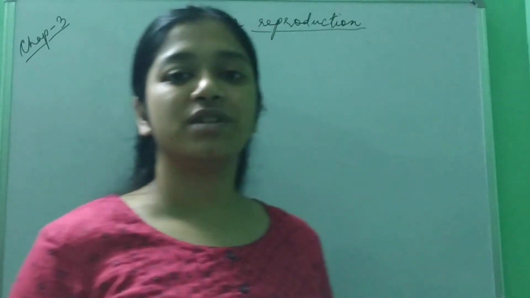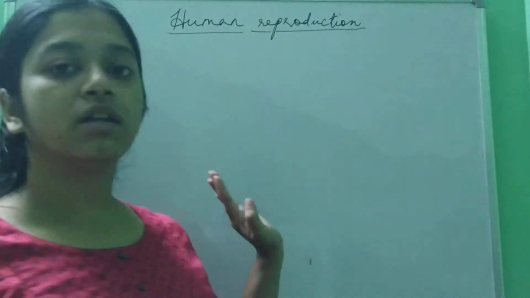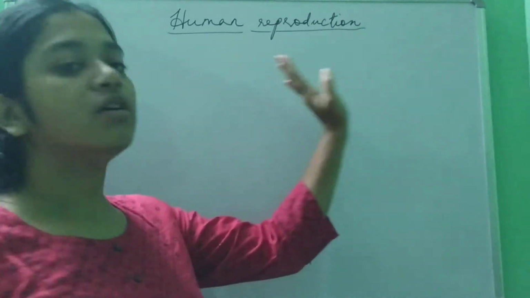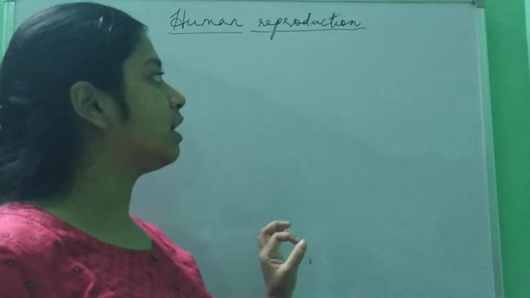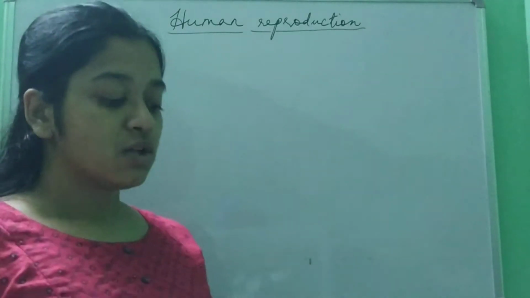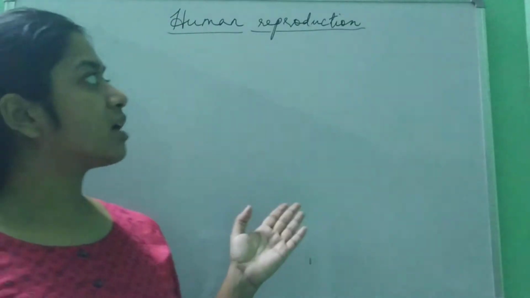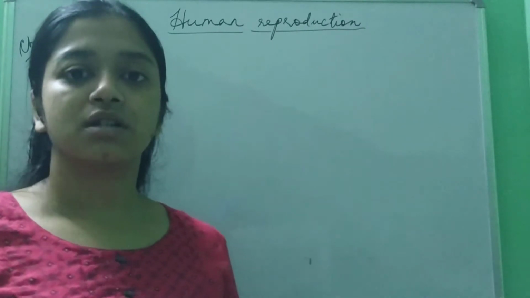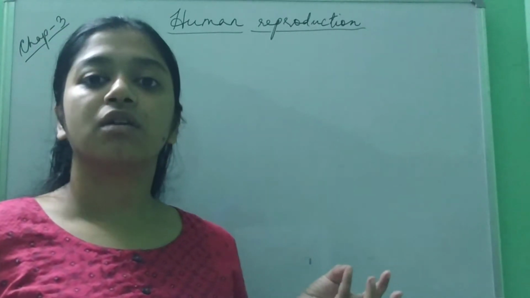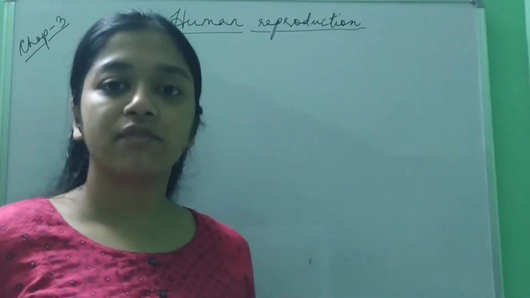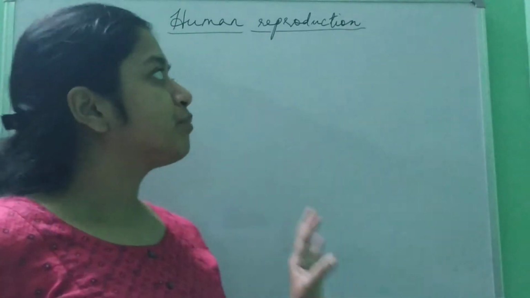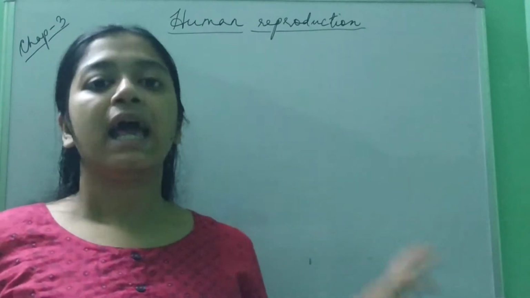Hello students, so today we'll start with a new chapter, a new topic, human reproduction. This is chapter number 3 from your NCERT, chapter 3 of zoology. So when we say human reproduction, what do we mean by reproduction? It is the production of an offspring with the help of two individuals in case of humans, and those individuals are the male and the female.